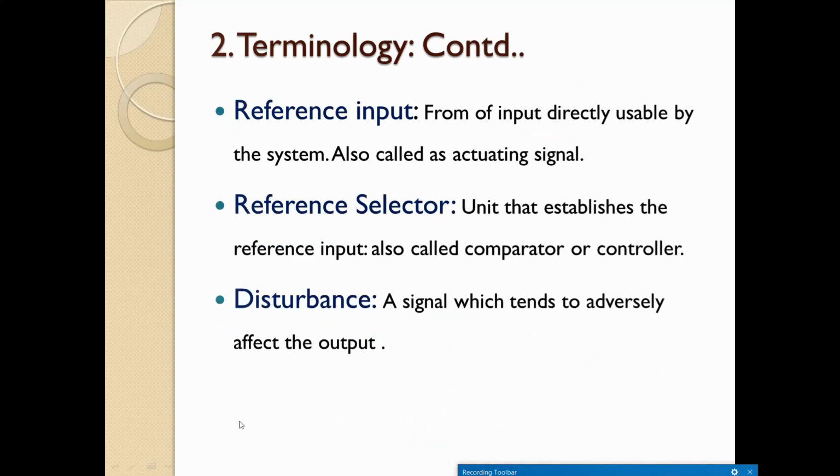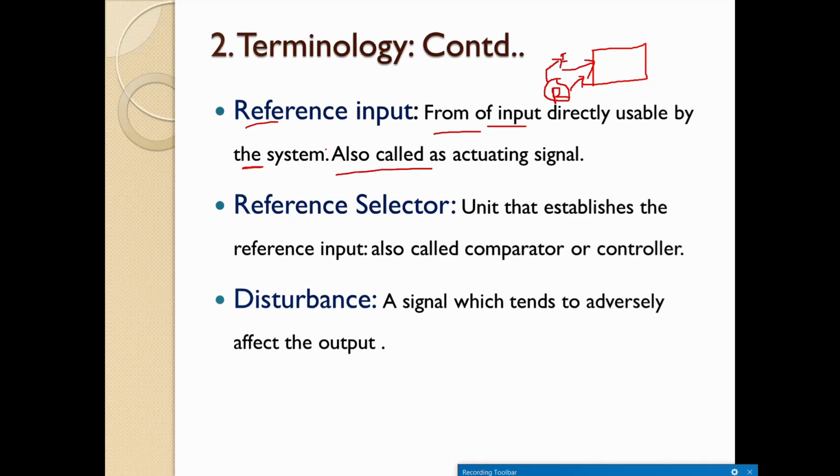Then similarly, we have one more parameter, which is nothing but the reference input. It's a form of input directly usable by the system, right? Also called the actuating signal. So what does reference input mean? Suppose you have a system, this will be acting as an input, and there will be one more input, that is considered a reference input. So it is a form of input directly usable by the system. This reference input is normally used for reference purposes, so that according to this, the particular input will be adjusted. That's what is called the reference input.